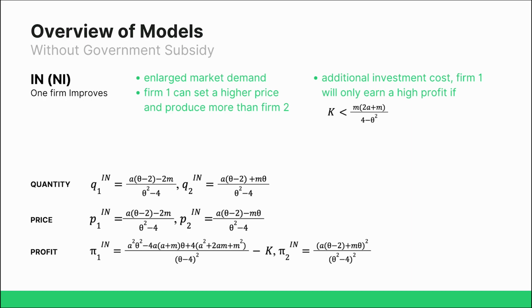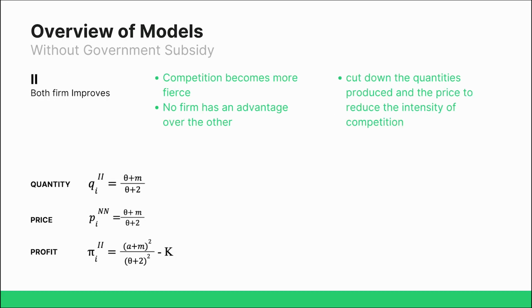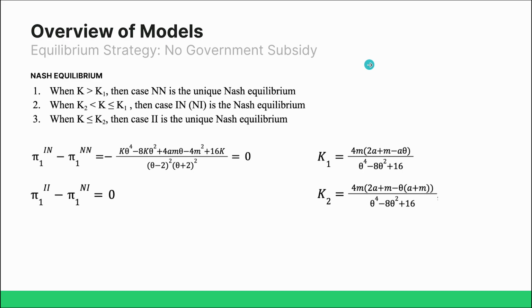Applying similar calculations, the Nash equilibrium when one of the firms improves its technology can be summarized as follows. In the case where both firms improve their technology, no firm will have an advantage over the other as the competition becomes more fierce. Three Nash equilibriums can be solved based on the obtained information as follows. Although the firms may have reached the equilibrium, the result is not always the most beneficial, as the prisoner's dilemma exists, as shown in Figure 1.